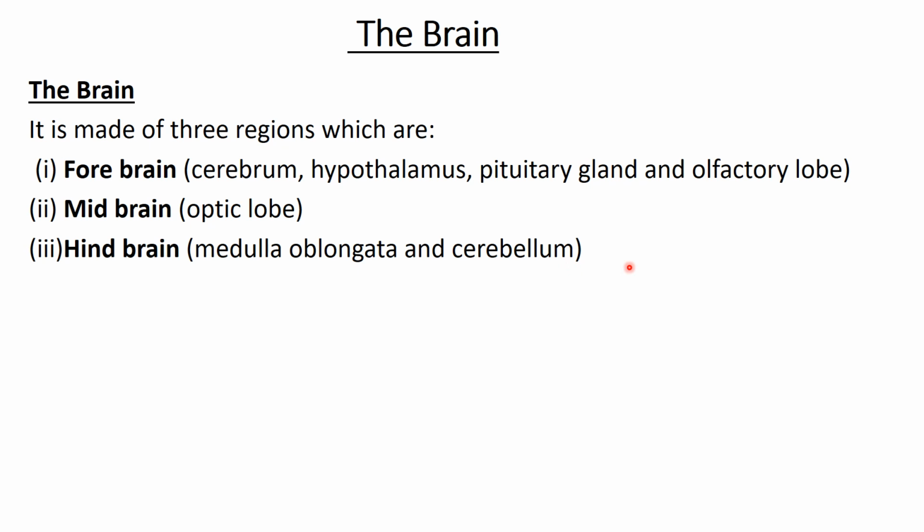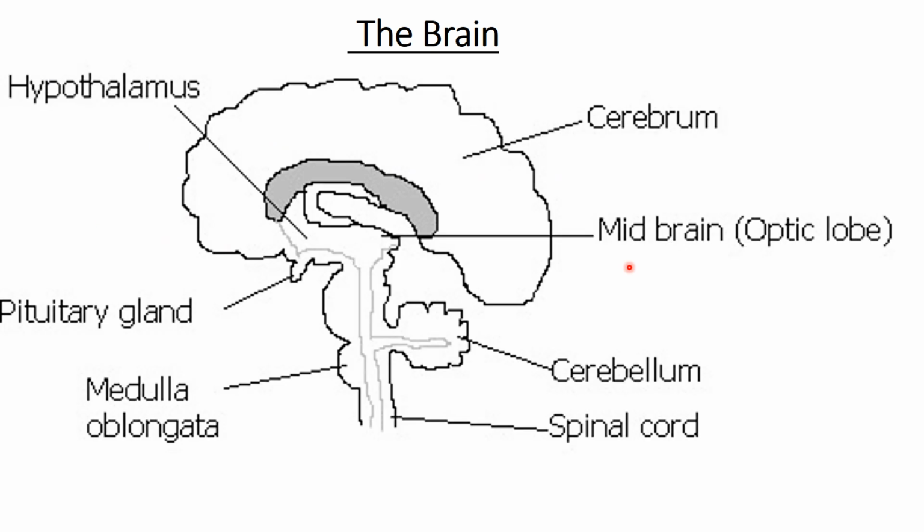So we're going to visit that. Let's just take a look at a picture of a human brain. Then we visit each of these parts. We see how they are connected and their functions. So we're going to start with the parts that make up the forebrain, which are the cerebrum, the hypothalamus, and the pituitary gland. We're not going to discuss the olfactory lobe as it is beyond the scope of our syllabus.